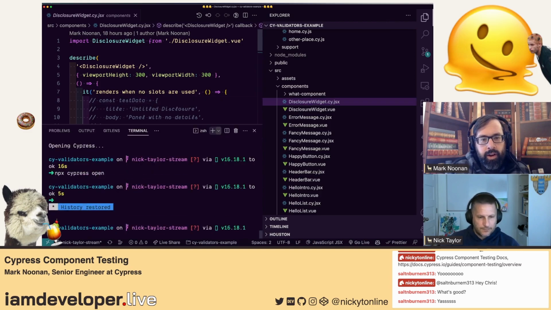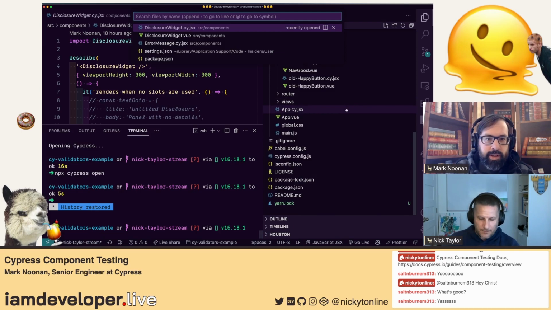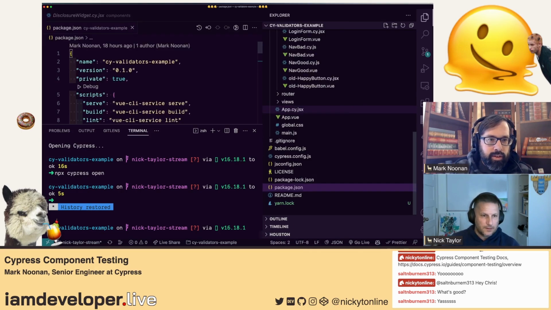So why don't we start by taking a quick look at the application itself running, just to see the context first, and then we can open Cypress? Yeah. Oh yeah, I just need to serve it, right?